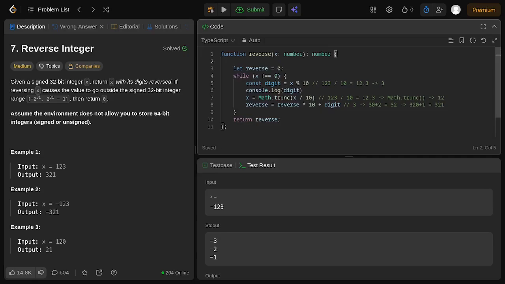Okay, so the next one, we need to declare our constant called the minimum. We need to declare the minimum value of -2 with the power of 31, or the exponent of 31. How do we use this?